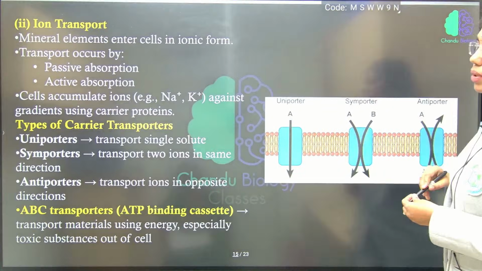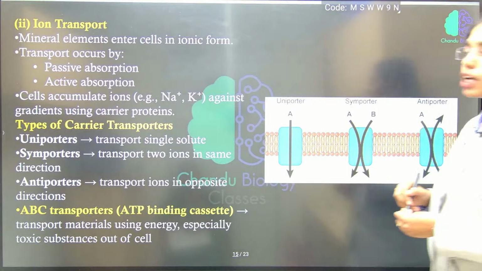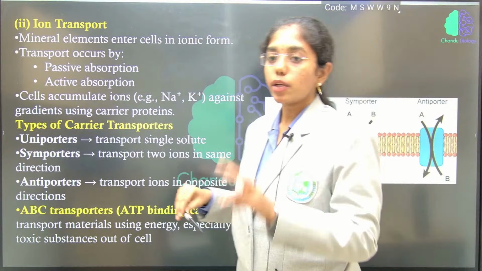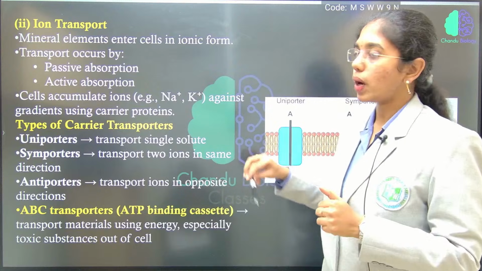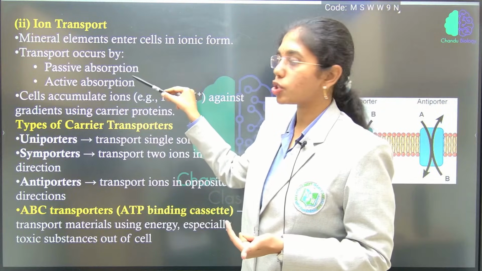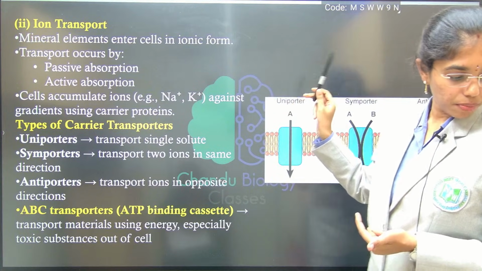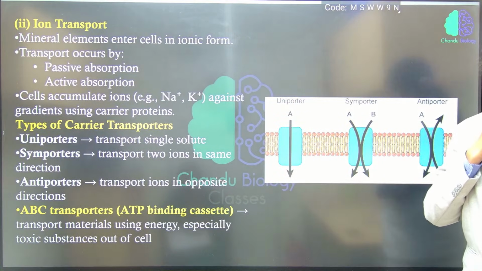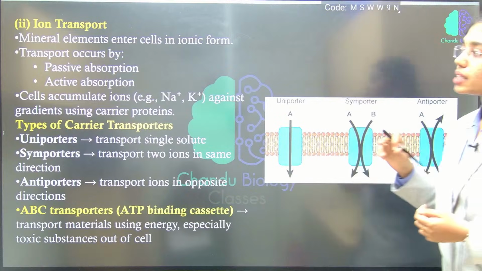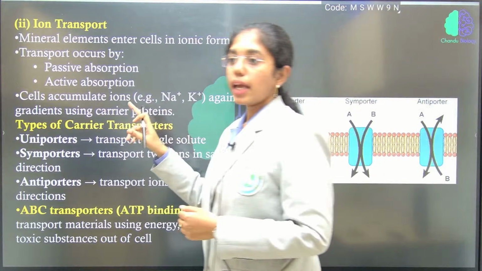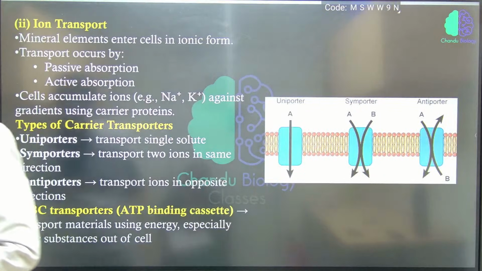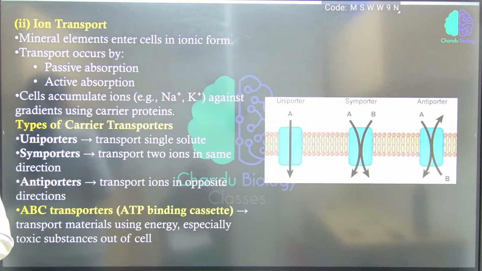Next, about ionic absorption. It occurs by two absorptions. One is what? Passive absorption, and second is active absorption. Passive and active absorption. Here you see, is it clear now?